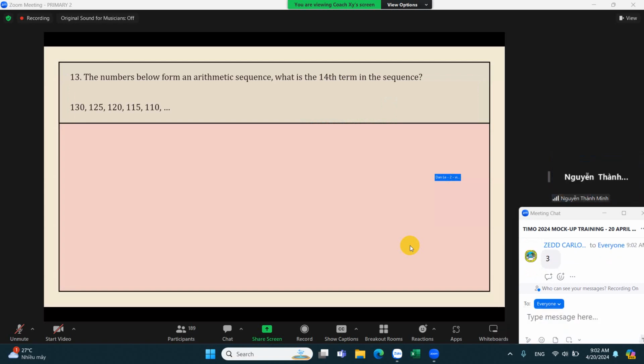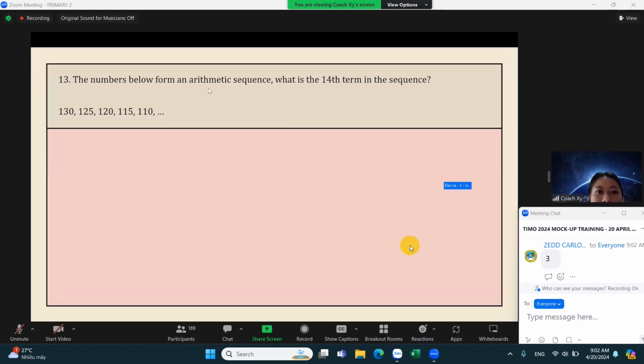Number theory. The numbers below form an arithmetic sequence. What is the 14th term in the sequence? Now we have a new term here, the arithmetic sequence. When can you say that a series of numbers are in an arithmetic sequence? You can say that when they have a common difference. Again, when consecutive numbers have a common difference, that's how you can say they are in an arithmetic sequence.